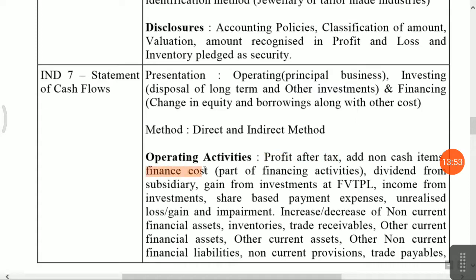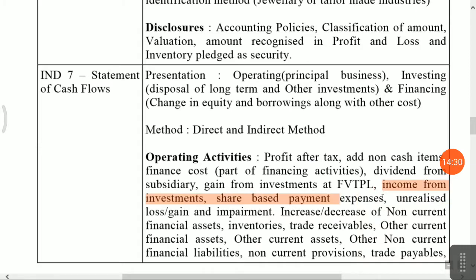Why am I adding finance cost? Because you have to separately present it in financial activities. Okay, there is a separate specific head for financial activities, so you have to exclude it from your operating activities. Dividend from subsidiary is also part of your investing activity, that also should be added here and separately presented in your investing activity. Means you have to deduct from here and you have to show separately there. Gain from investment at fair value through profit and loss account, that you also have to separately deduct. Income from investment you have to deduct.